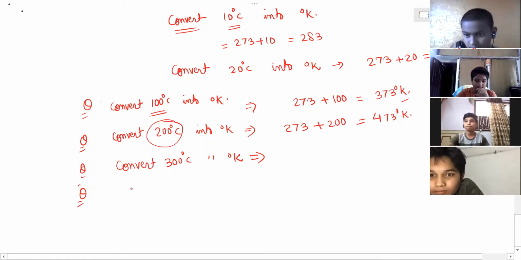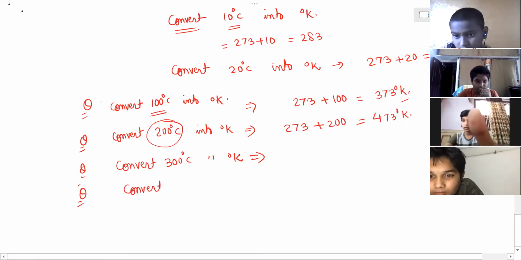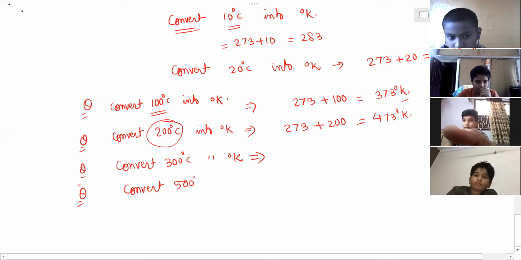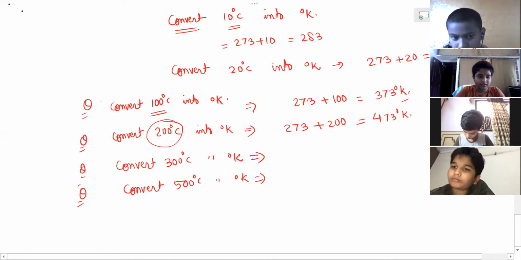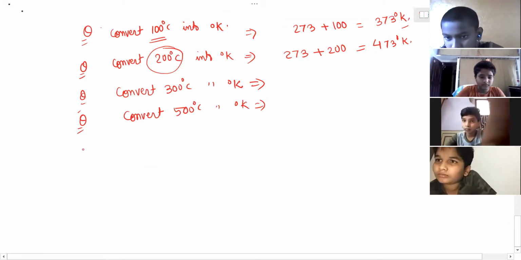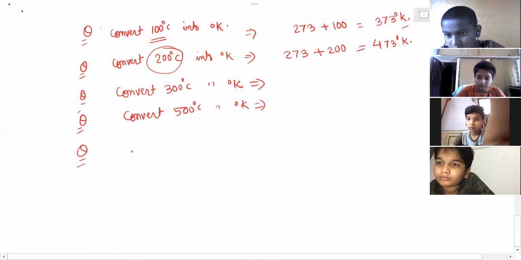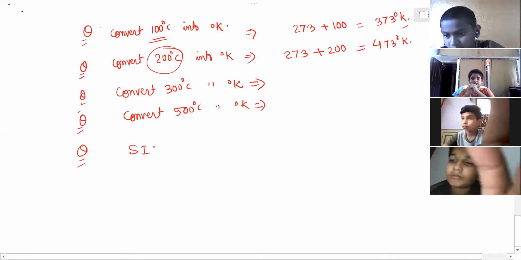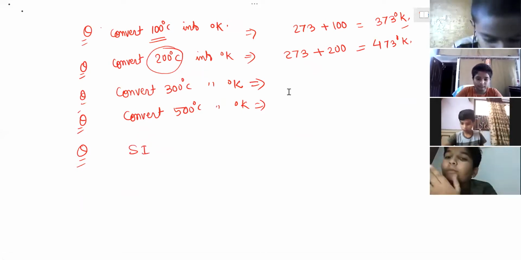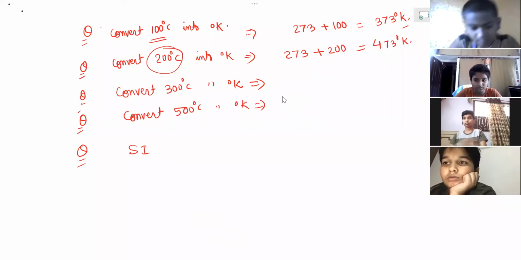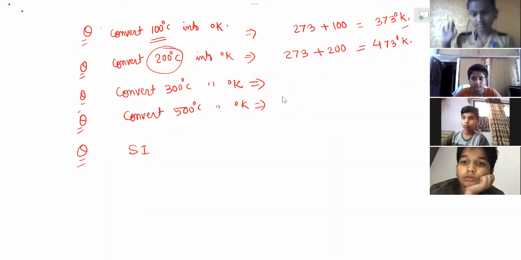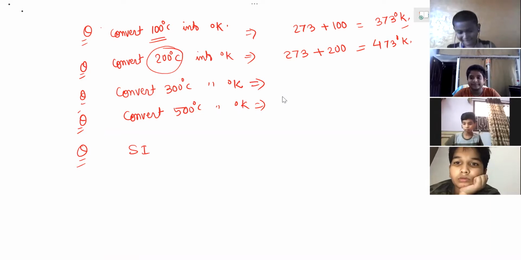Last three question I'm asking. Convert 500 degrees Celsius into degree Kelvin. Fast. Very good. Ritvik, Siva, and Haricharan.